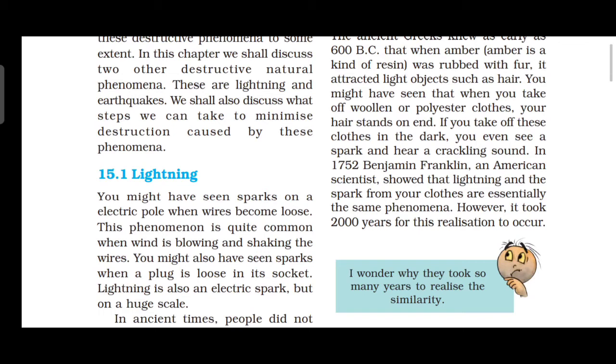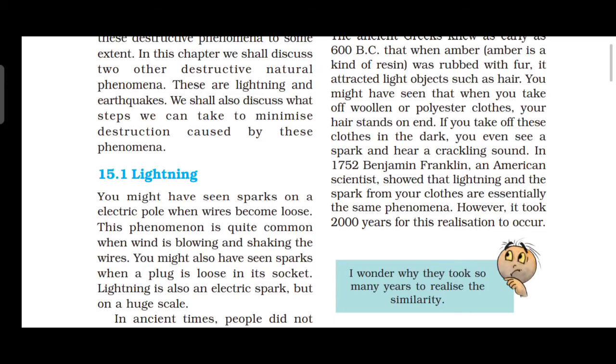In ancient times, people did not understand the cause of these sparks. They were afraid of lightning in the ancient periods. In the old age, people were afraid to see the sparks because they didn't know about them, right? In our day-to-day life, we are not afraid of lightning, but we have to take precautions to protect ourselves from the deadly sparks. We know the idea, right?